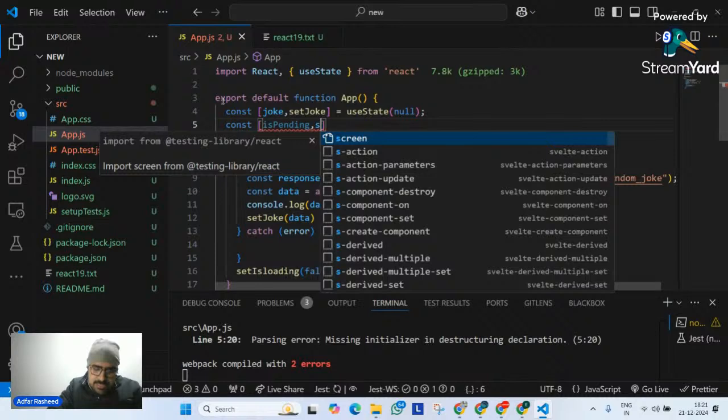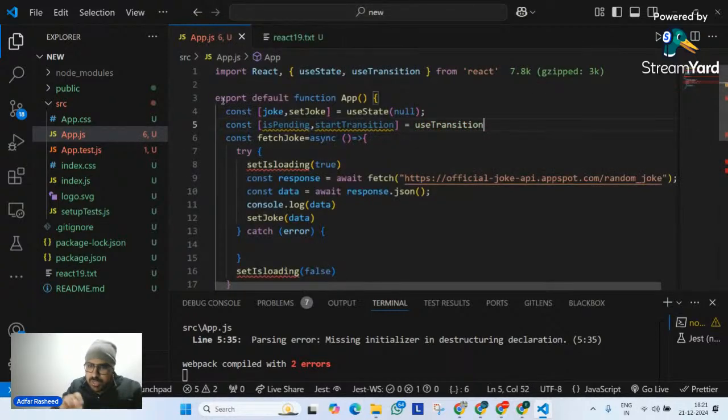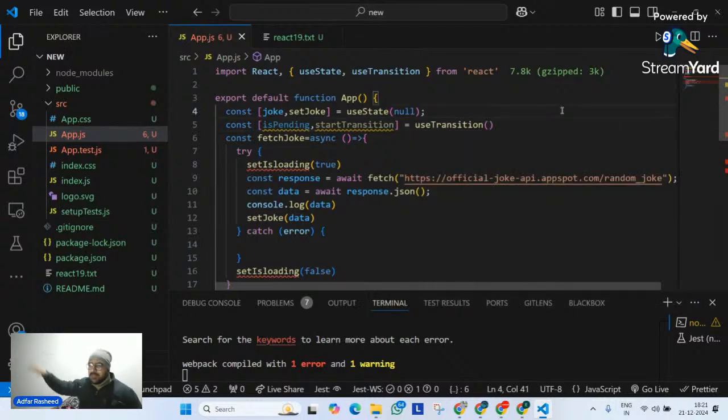Second would be startTransition. What does startTransition mean? I will come to it as well. And then it is equal to useTransition. And you can clearly see useTransition is imported from React. You can see what it says: allows component to avoid undesirable loading states for waiting. You will understand it by definition.